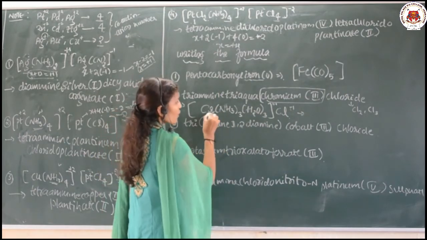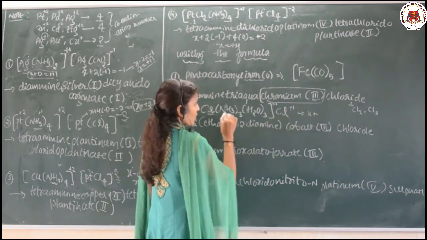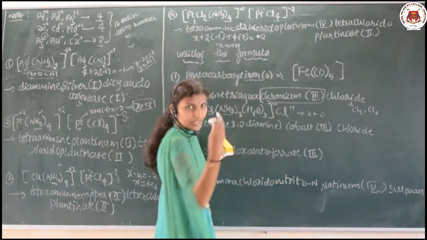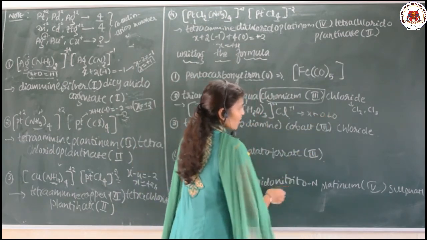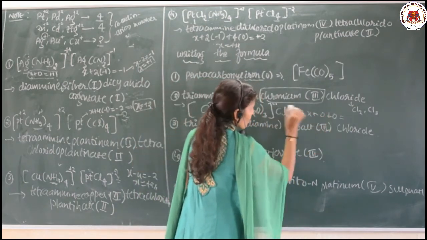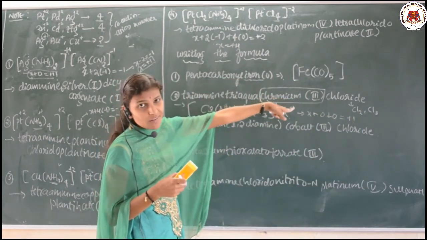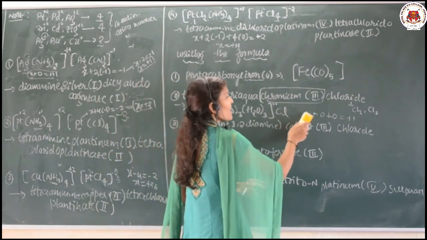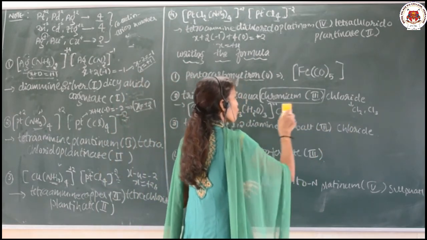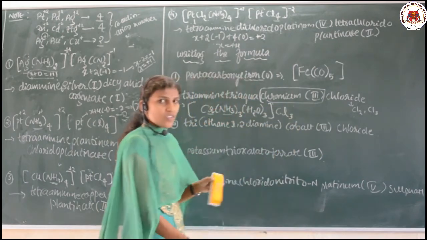Just look at the chromium oxidation state, that I will take as X plus NH3 is neutral, it means its value is 0. H2O is neutral, it means its value is 0. Then what about the charge on the complex? Plus 1. Whether the chromium oxidation state they have given is 1? No, they have given 3. So, if I am writing Cl, that will be a wrong formula. So, what you should take here? Cl3. You should take Cl3.